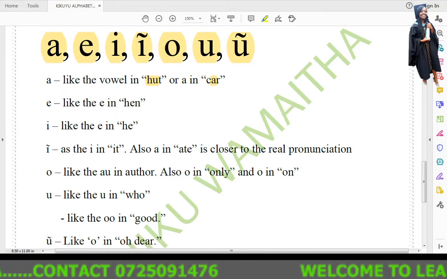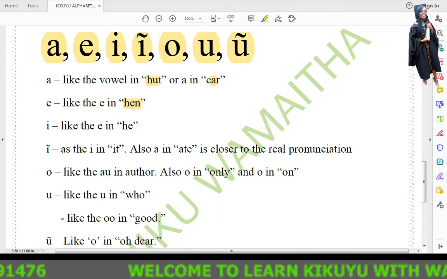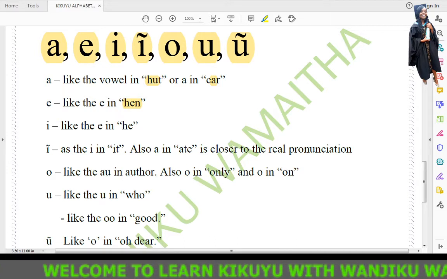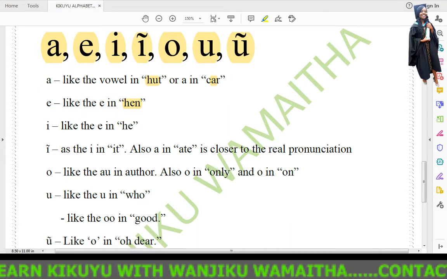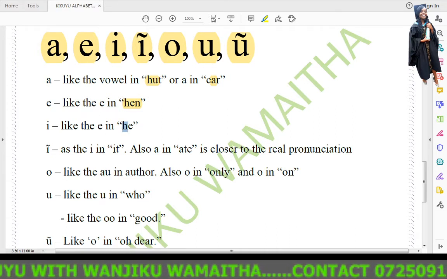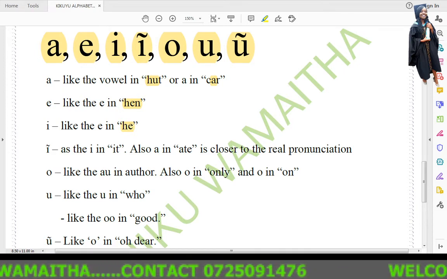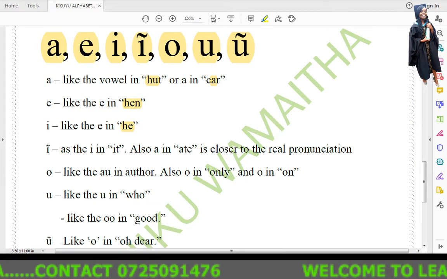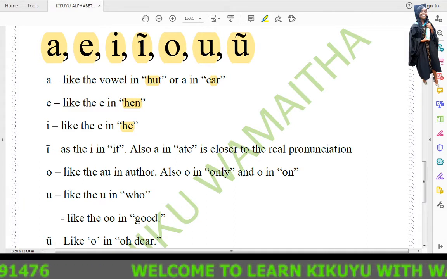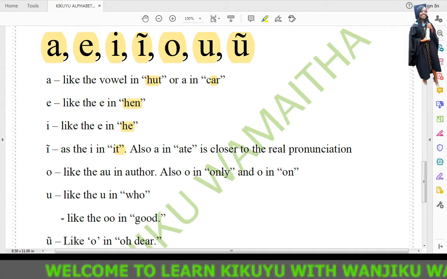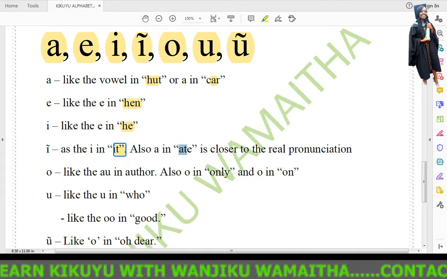Then we have the second vowel E, like the E in hen. So then we have E, like the E in he. The fourth vowel in Kikuyu is A, as the A in it, and also the A in the word eight.